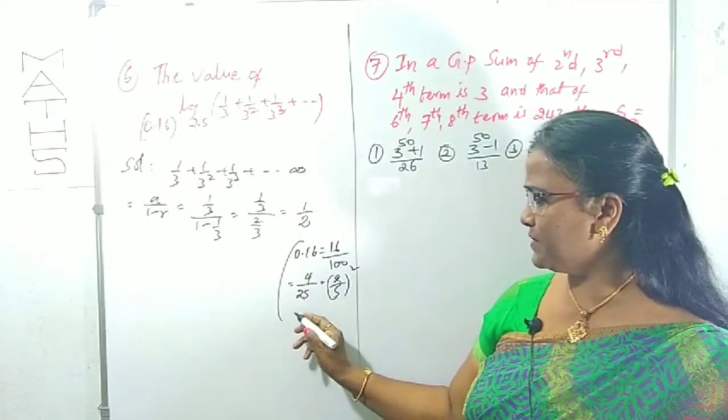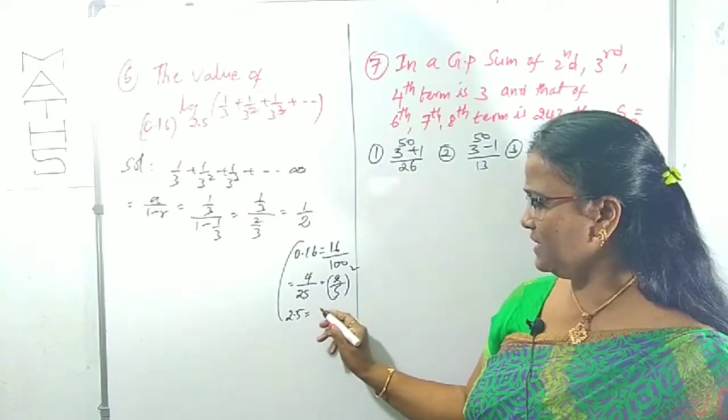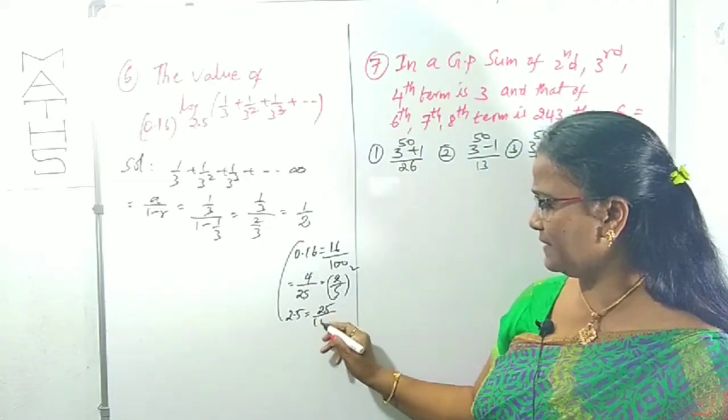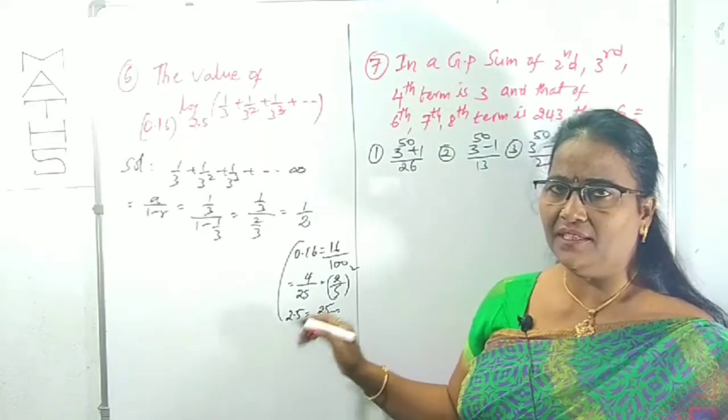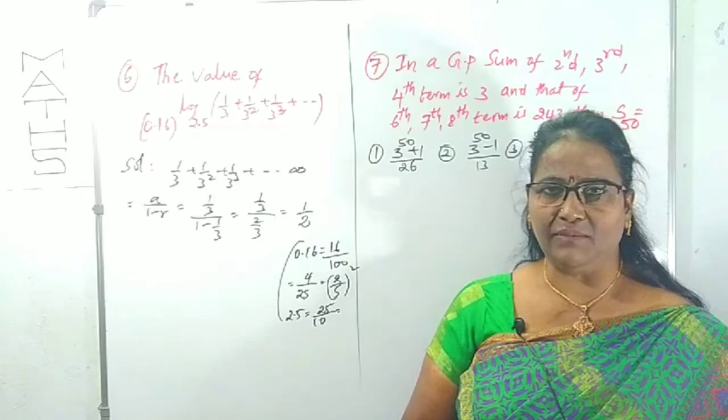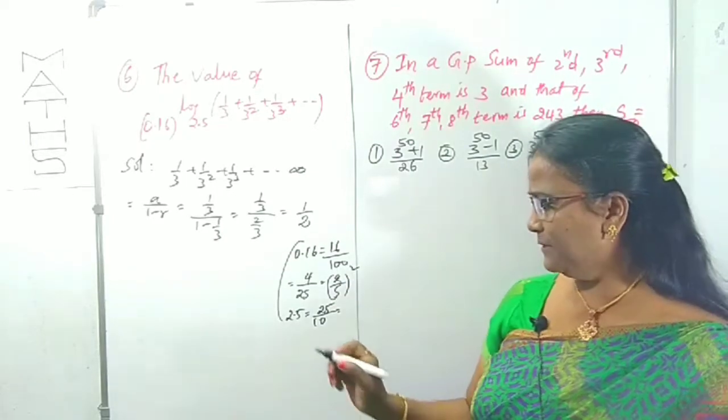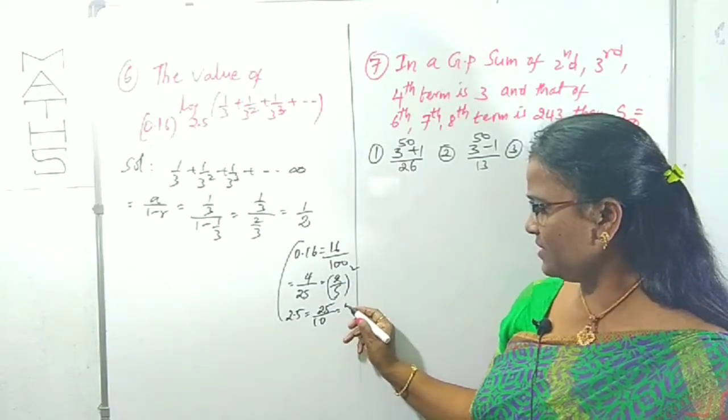And 2.5 is also there. 2.5 we can rewrite as 25 by 10. After the decimal there is only one digit, so divide by 10 and the decimal will be eliminated. 5 5s, 5 2s.